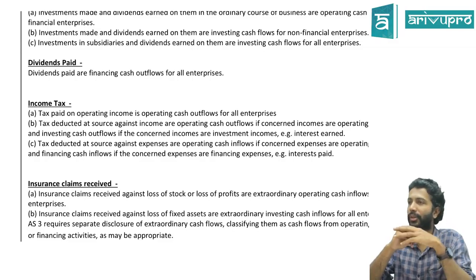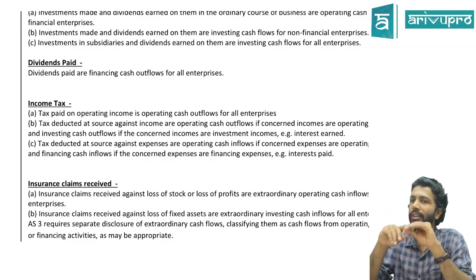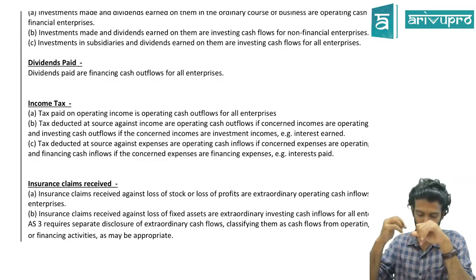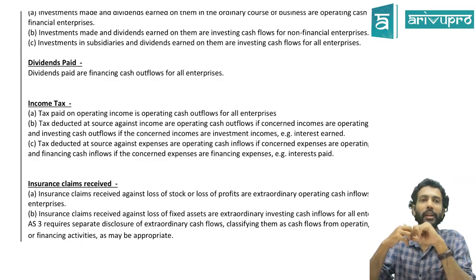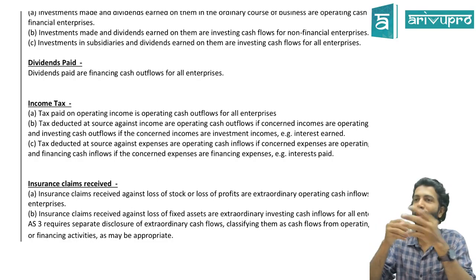There is an exception to it. If the income tax exclusively relates to operating activity, put it under operating cash flows. Long-term capital gain tax and short-term capital gain tax relate to your investment. If any tax is related to investing activity, the tax paid on that activity should also be shown under investing activity.